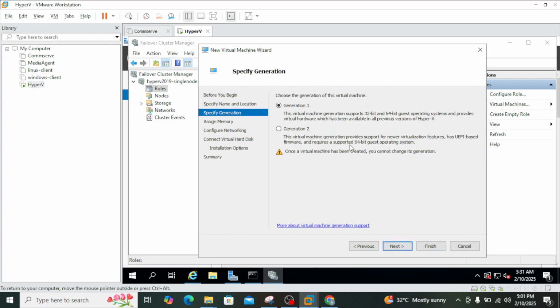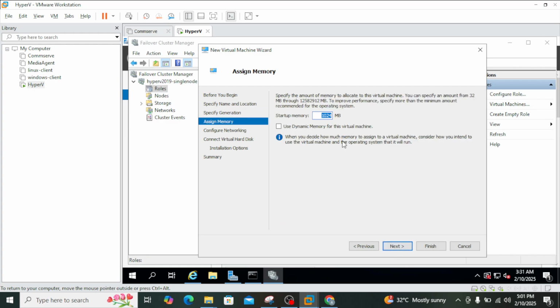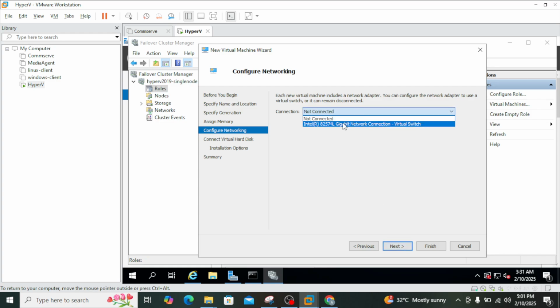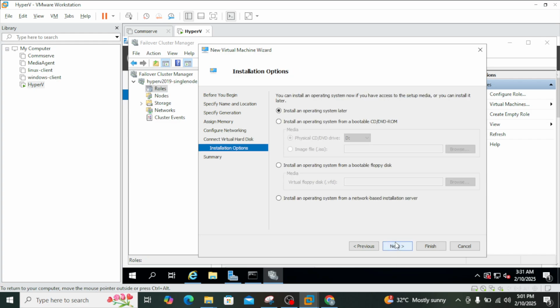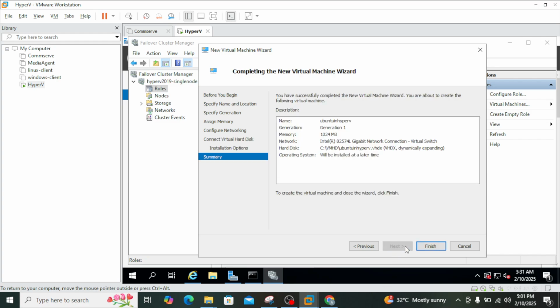Go on next. Generation next. 1 GB RAM should be fine. Next, and connect to the network. Next, and 30 GB should be fine. Click on next and install the operating system later. Click on next and finish.